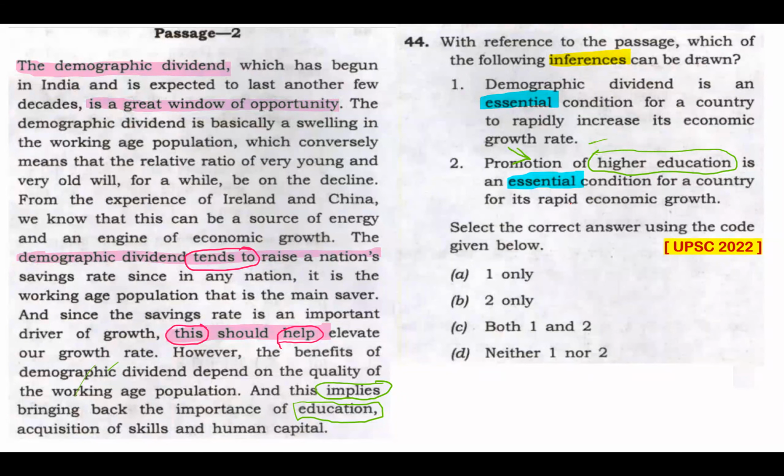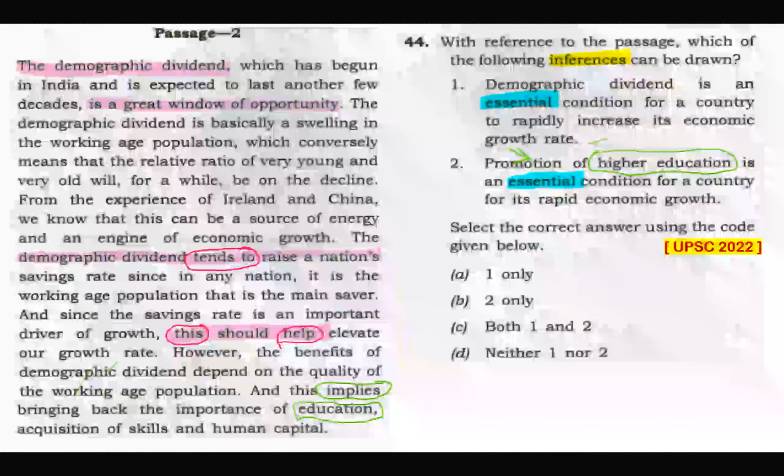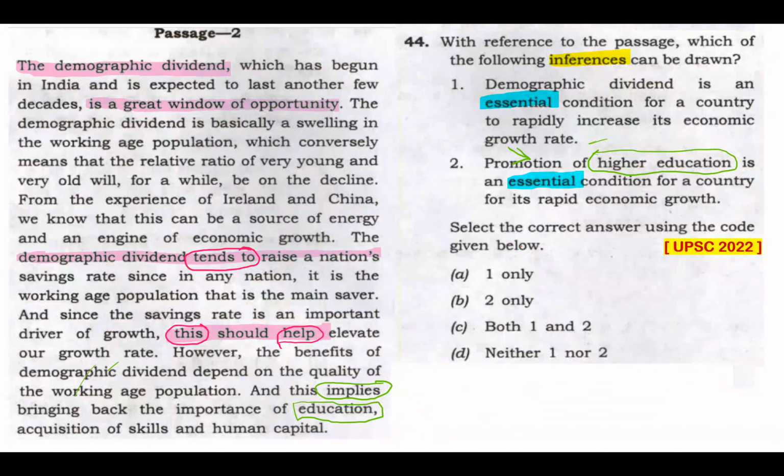And the passage continued saying that the demographic dividend tends to raise a nation's saving rate. Tends to. Look at these words. And since the savings rate is an important driver for growth, that's the connect, this should help elevate our economic growth. They should help. That's it. Tends to help. Window of opportunity. There's nothing like it is an essential condition for a country to rapidly increase economic growth. So it's a clear elimination, especially when the keyword is inference.